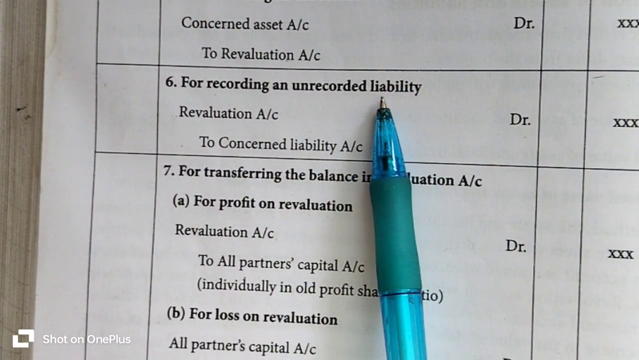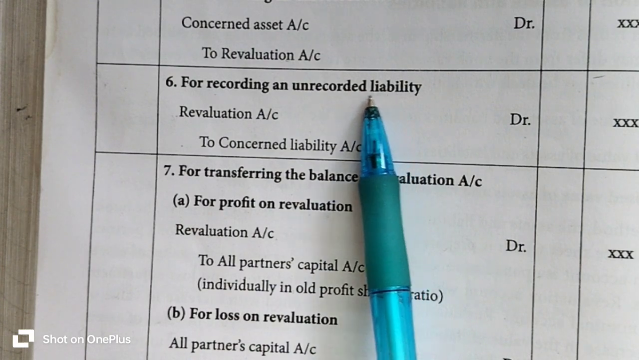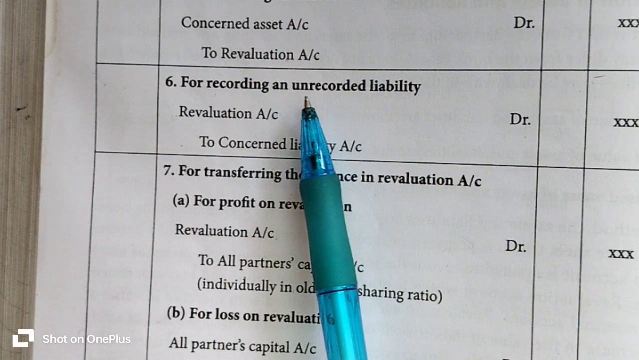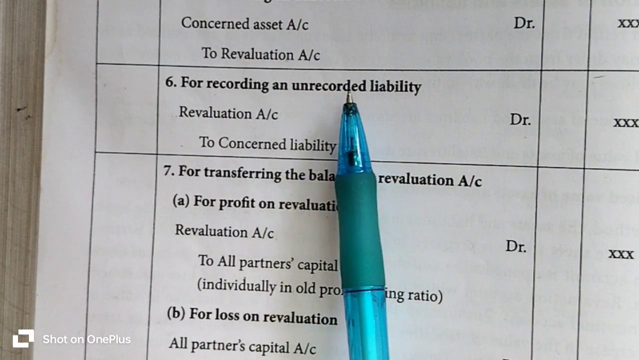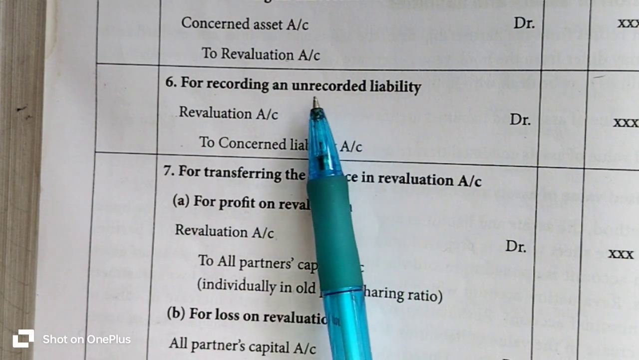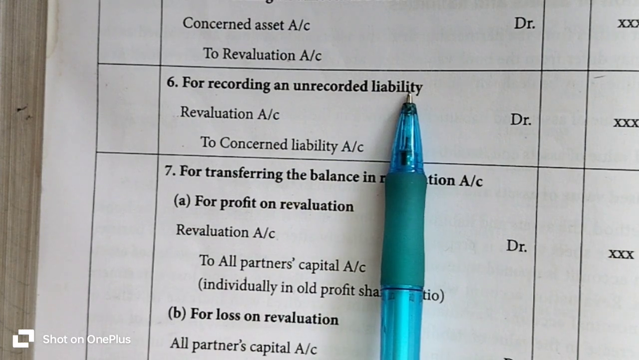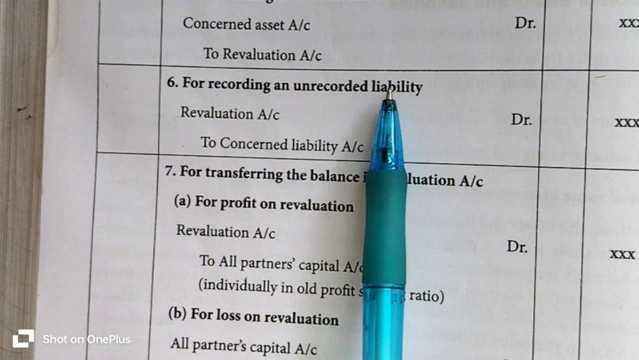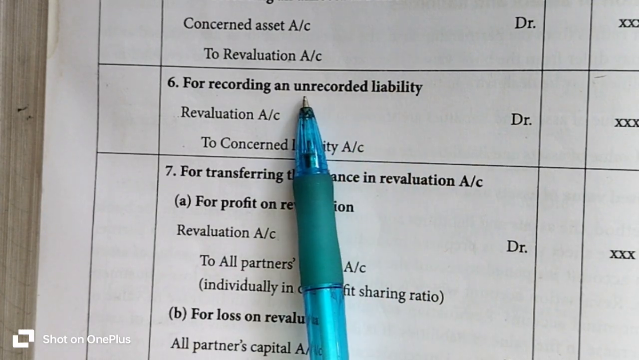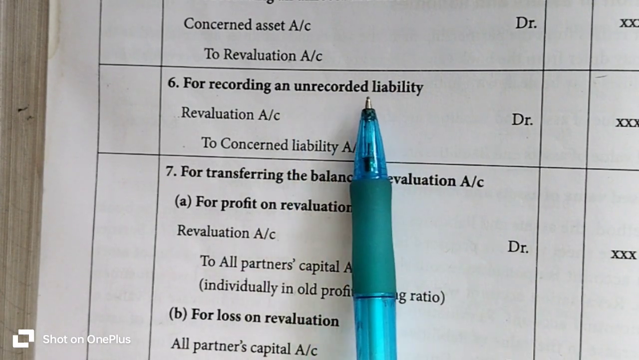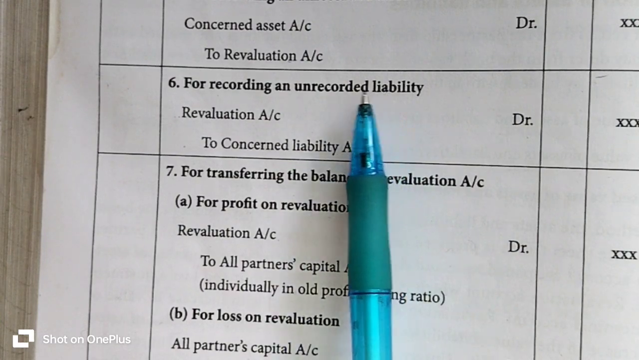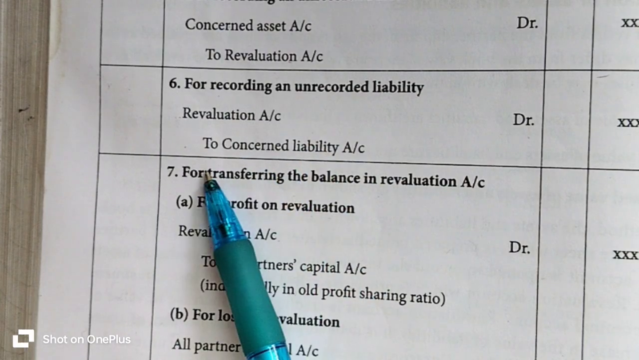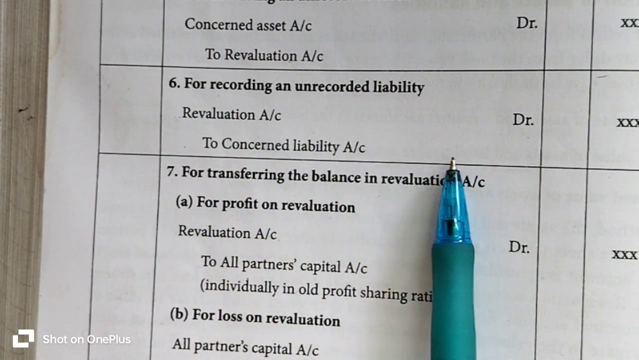Similarly, if you forgot to enter a liability value into your books of accounts, and later it comes to your knowledge, then you record the unrecorded liability amount. So what is the journal entry? After you record the unrecorded liability amount, your liability account is increased. Whenever your liability account increases, the revaluation account is to be debited and the concerned liability account is to be credited.